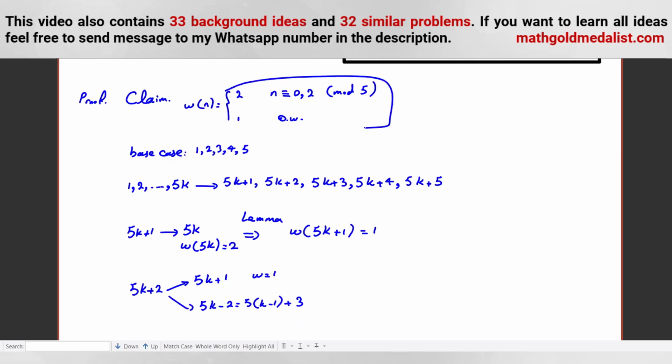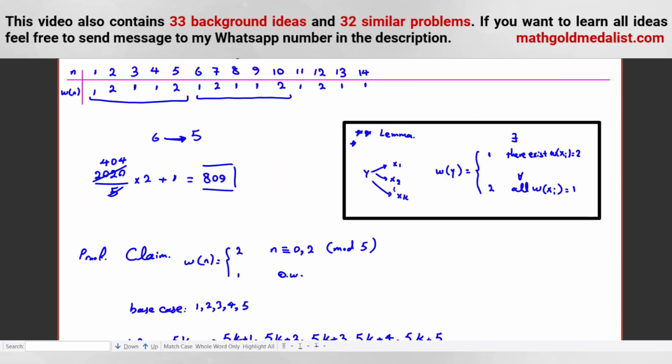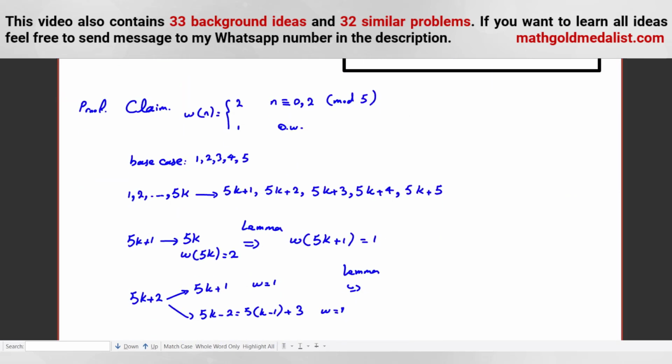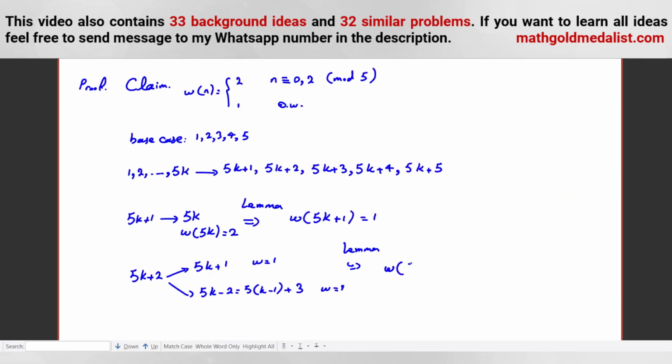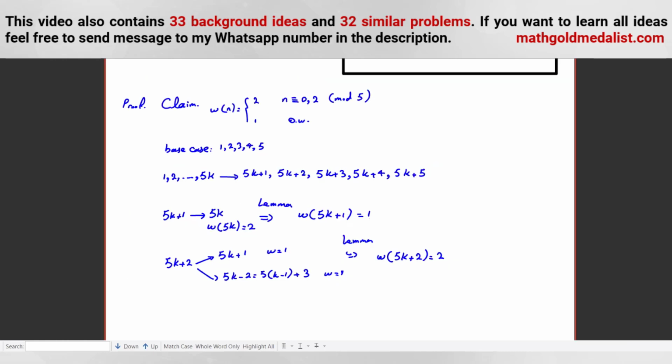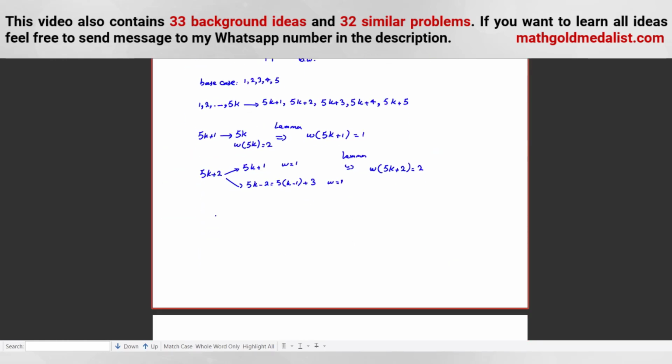If we check our claim, W is 1 again. So if we check our lemma, we said if W of all of them is 1, then W of this one is 2. Here, W of all of them is equal to 1, so W of 5k plus 2 is 2. Okay? So we prove this.